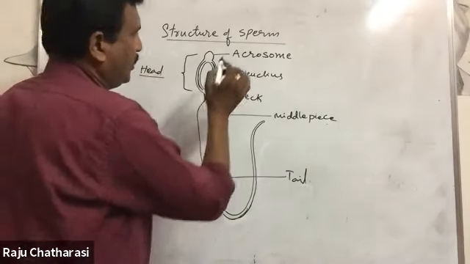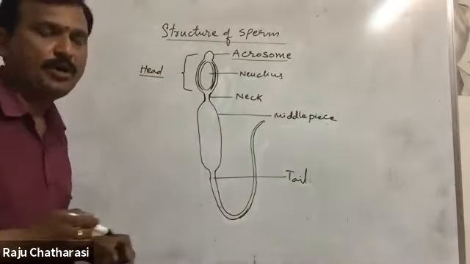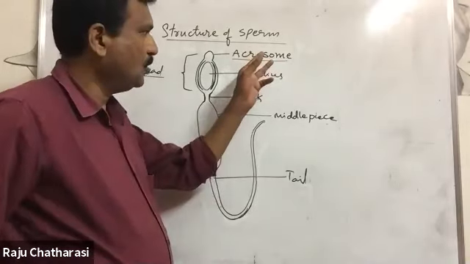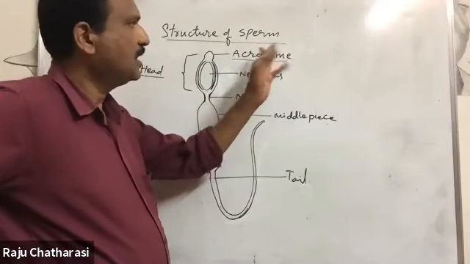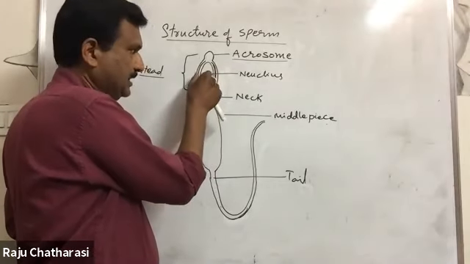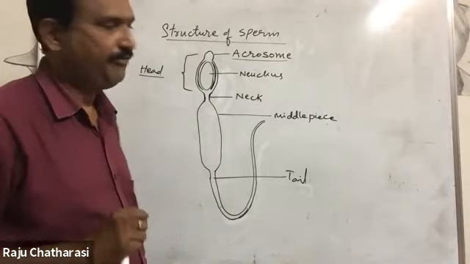Acrosome is formed from the Golgi complex during the differentiation phase. Elongation and condensation of the nucleus also take place during the differentiation phase.